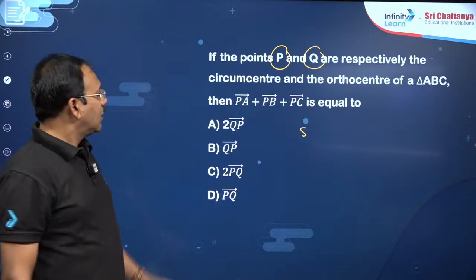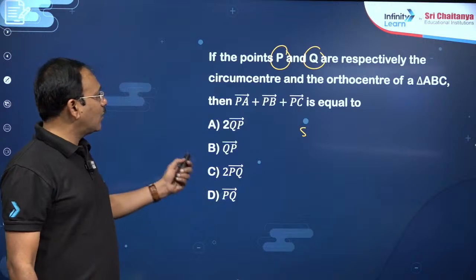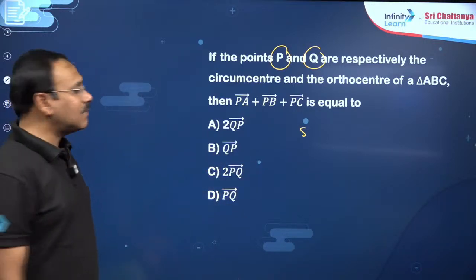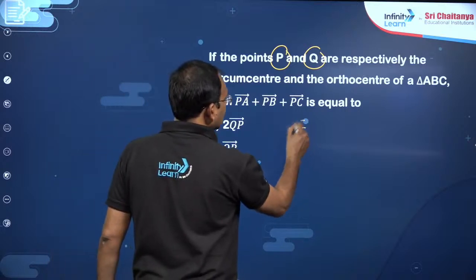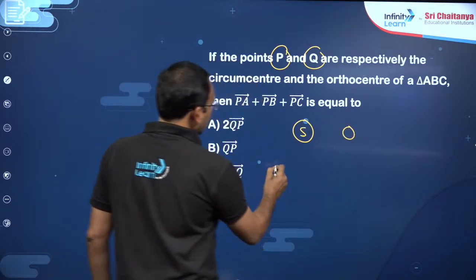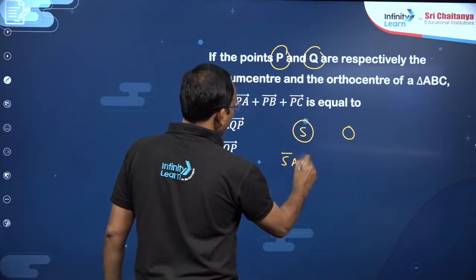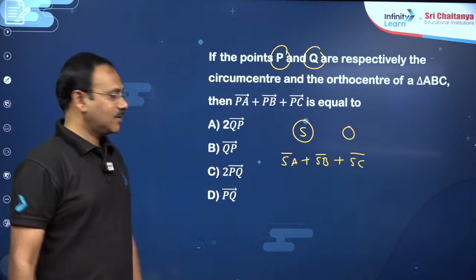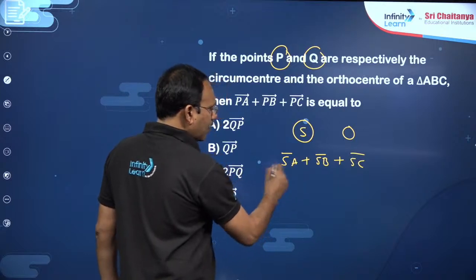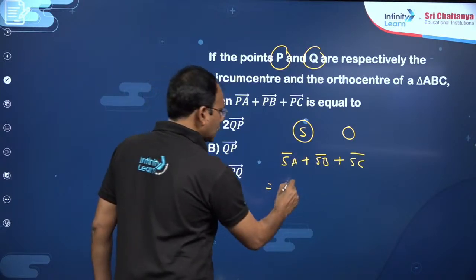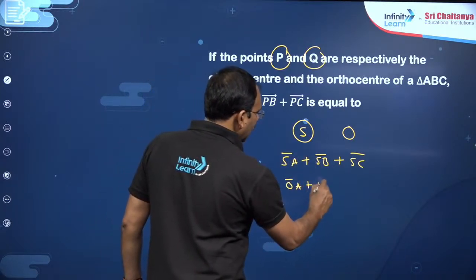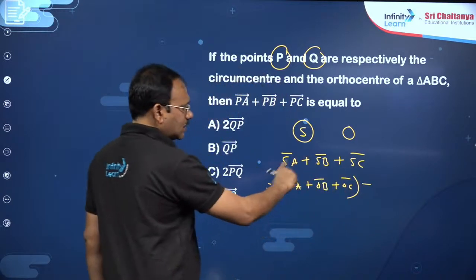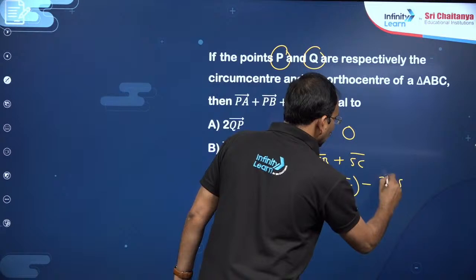You can take P at origin and OA bar plus OB bar plus OC bar you can do, that is one way. Or circumcenter generally we denote with S, orthocenter we denote with O. He has given like SA bar plus SB bar plus SC bar. Am I correct, my dear friends? So you can write OA minus OS, OB minus OS, OC minus OS, that is OA bar plus OB bar plus OC bar minus OS, OS, OS, 3 times OS bar.